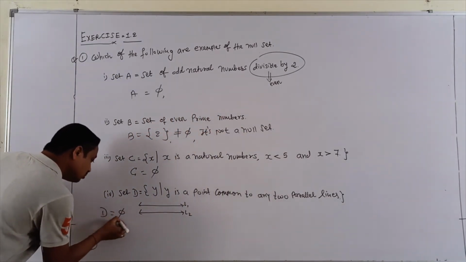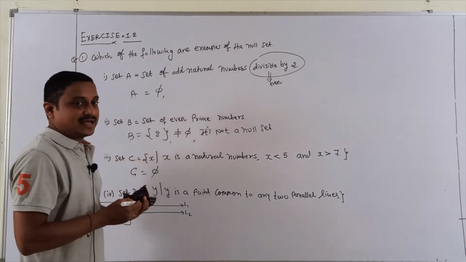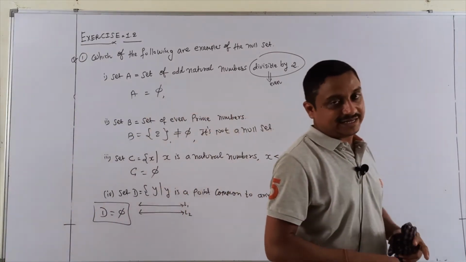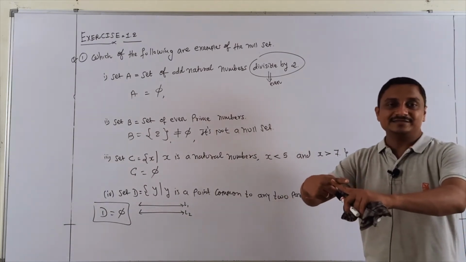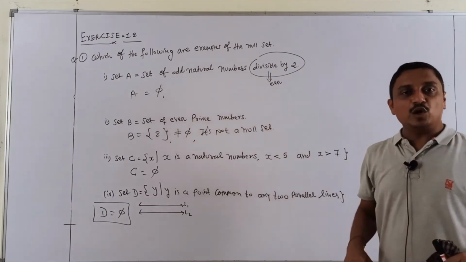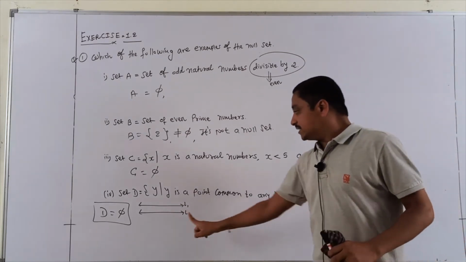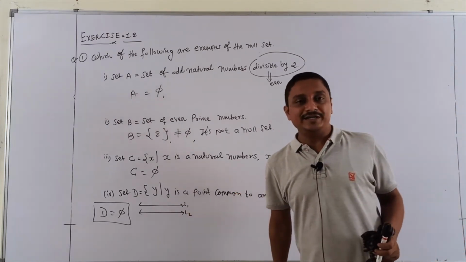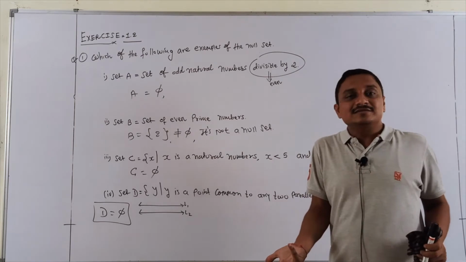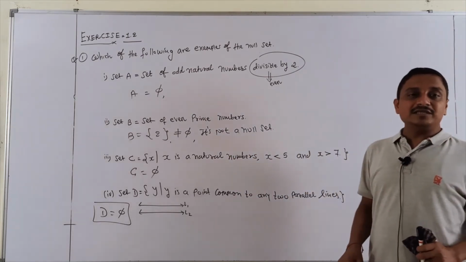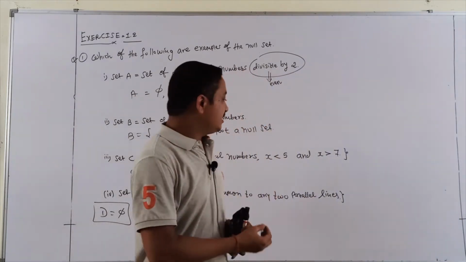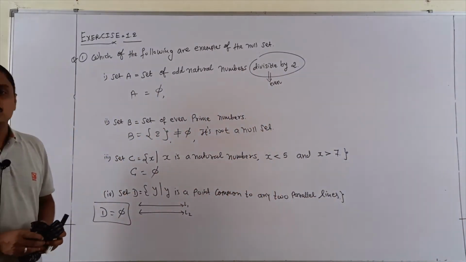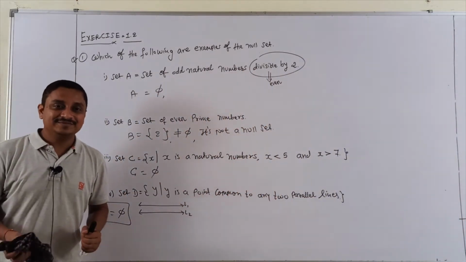No, it is not possible, so my answer is yes, it is a null set. If you were asked about two intersecting lines, then definitely there is one common point. But here, parallel lines have no common points, meaning no elements, and a set with no elements is defined as the null set. Very easily this question is done.